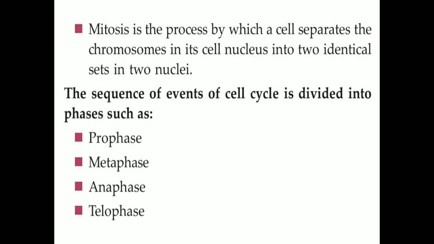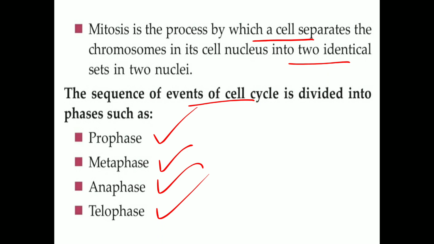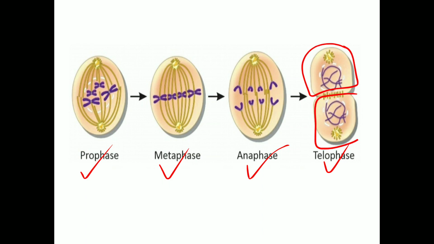Mitosis is the process by which the cell separates its chromosomes in its nucleus and forms two identical nuclei. The sequence of events here is prophase, metaphase, anaphase, and telophase. Here you can see prophase, metaphase, anaphase, and telophase, and two identical daughter cells have been formed.